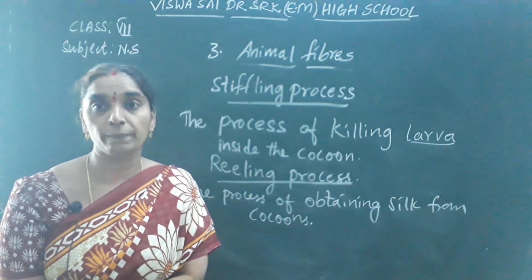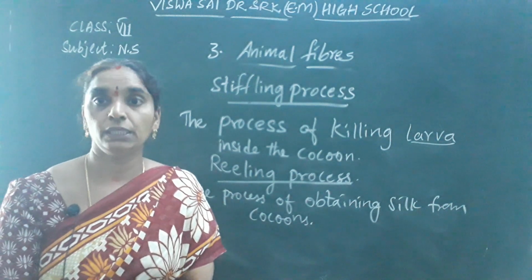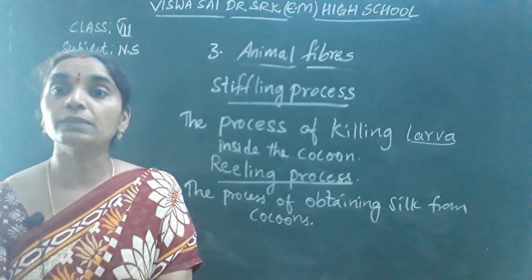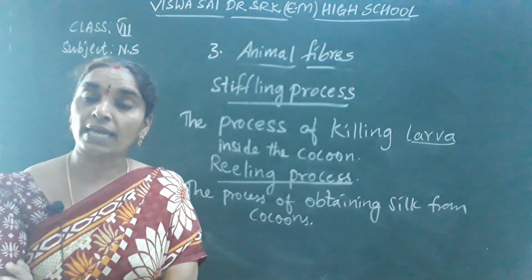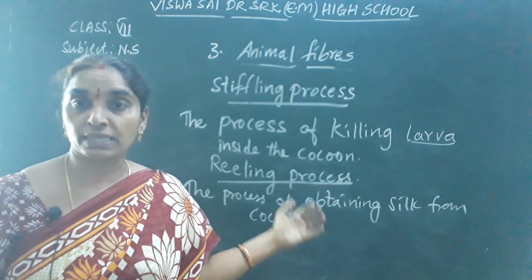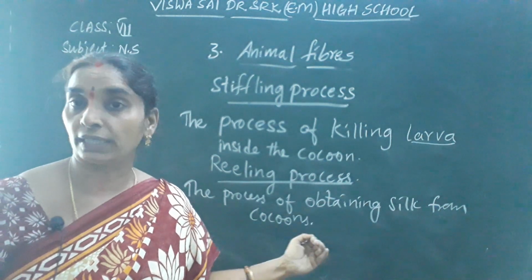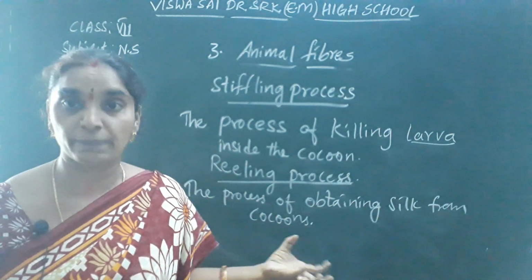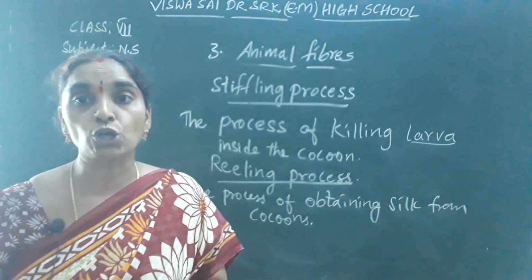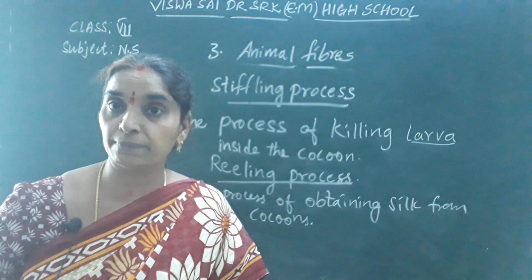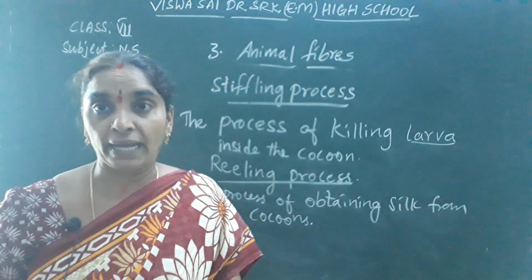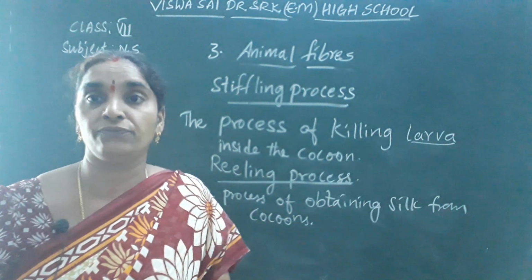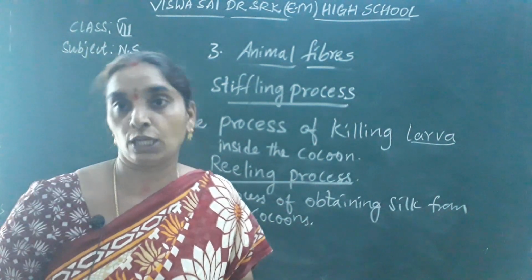Okay, children? So when these silkworms are fed with mulberry leaves, they grow. When they grow up to 30 to 35 days after they eat the mulberry leaves, they are finely chopped on large sized cane frames and spread like a bed, and these worms are transferred to the large sized frames which are called Chandrikalu.